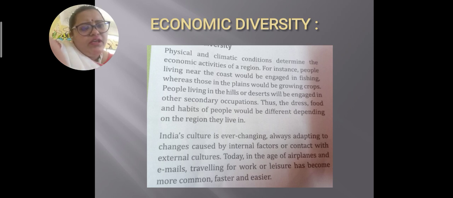Since the coastal area has a humid climate and the hill area has a colder climate, their lifestyle, living conditions, food and dress will also be different, even their income source. So this leads to economic diversity. This is the type known as economic diversity.